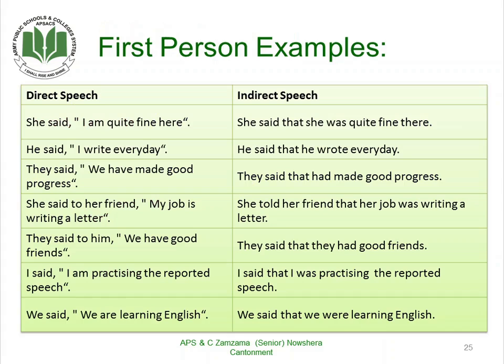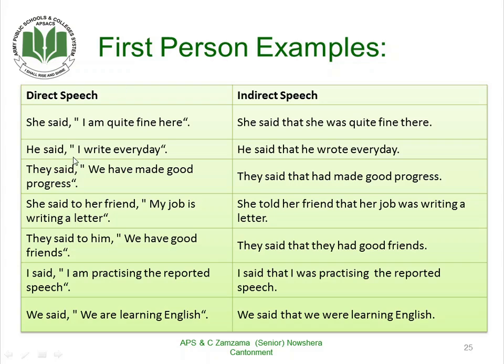Now come towards the first person examples. She said, "I'm quite fine here." Here, the first person is she. So, I will change into she. The rest of the rule will remain the same. Present tense will change into past and past will change into corresponding past tenses.